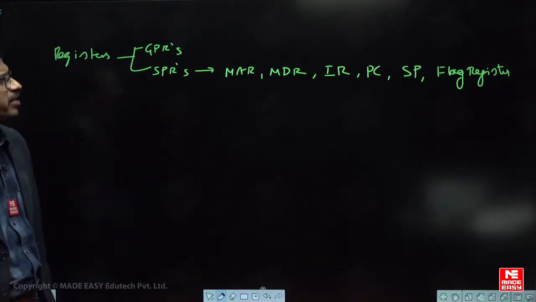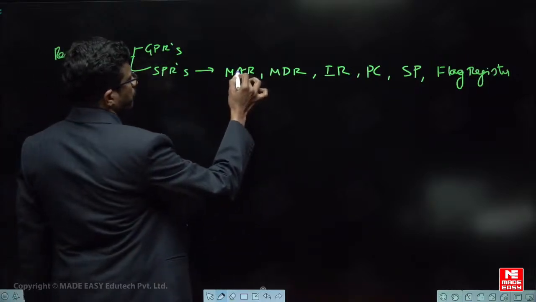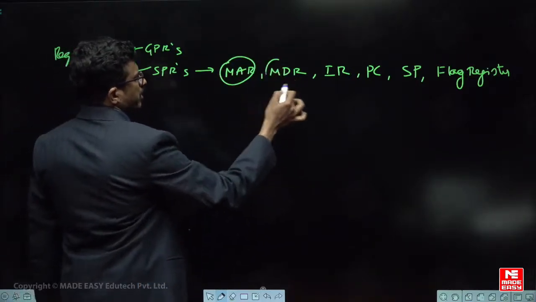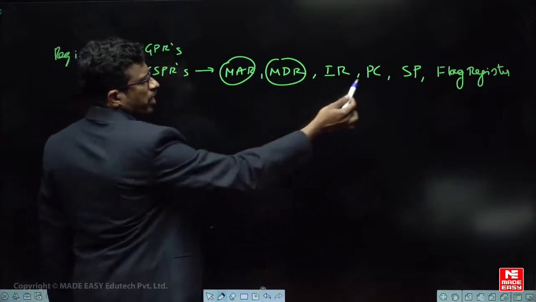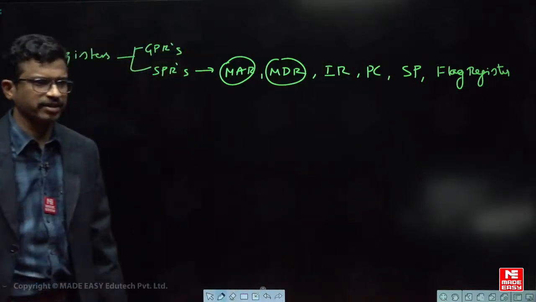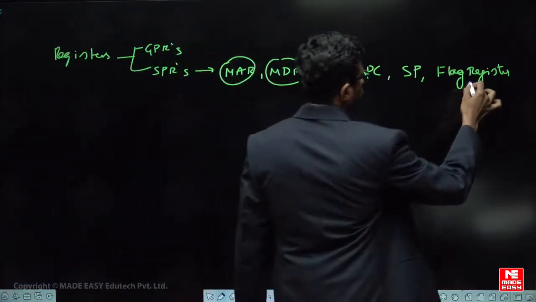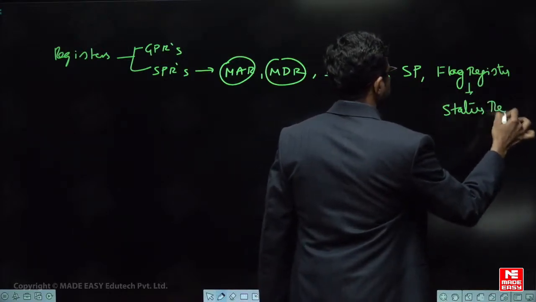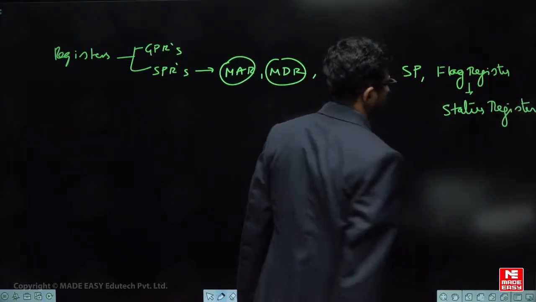Most probably the questions can be posed from these special purpose registers: memory address register, memory data register, instruction register, program counter, stack pointer, and flag register. Sometimes this flag register, as you know, is also called the status register. Sometimes they may also give what the status register value is.